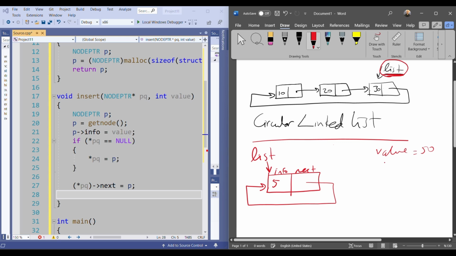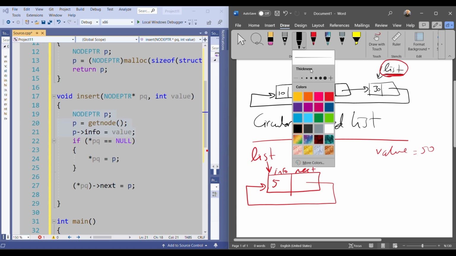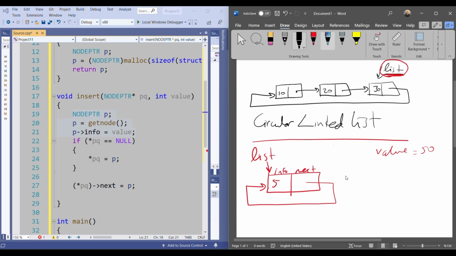So when I call insert, what happens? First of all, it will create a node here. It creates a node, puts 50 here, and waits.